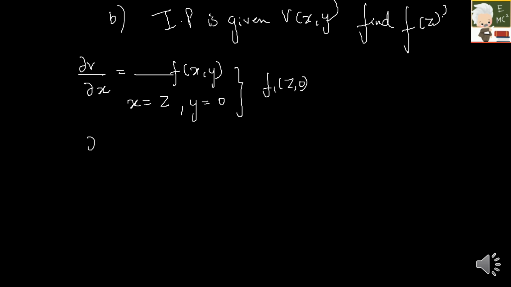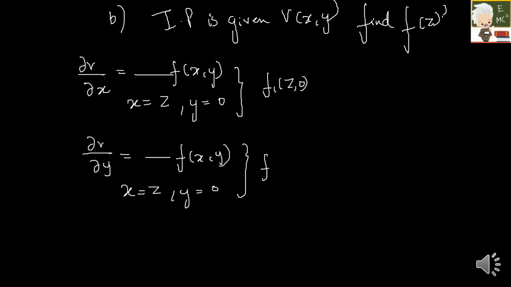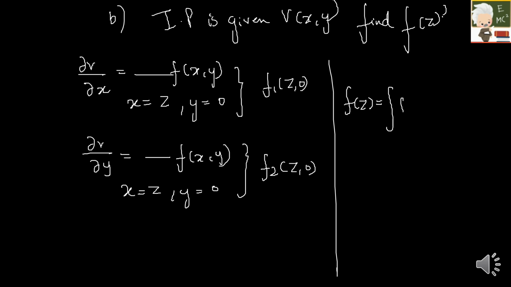And then next you have to find dou v by dou y, which again will be a function of x comma y. So again you have to put x is equal to z and then y is equal to 0. So this will be f2 of z comma 0. So finally your f of z will be equal to integral of f2 plus i f1 into dz.